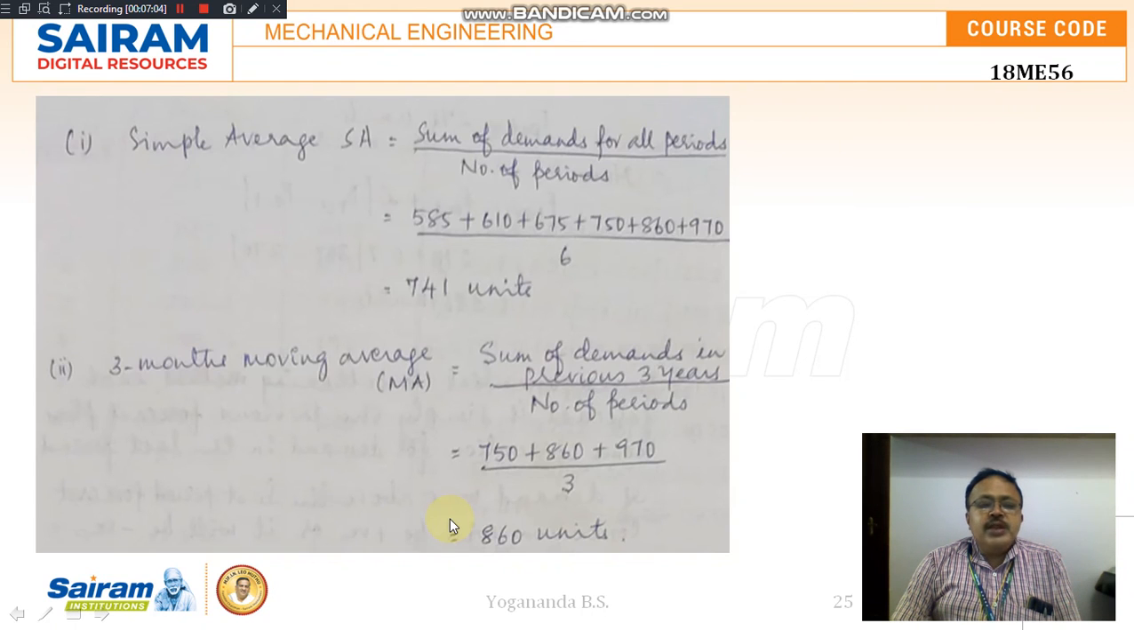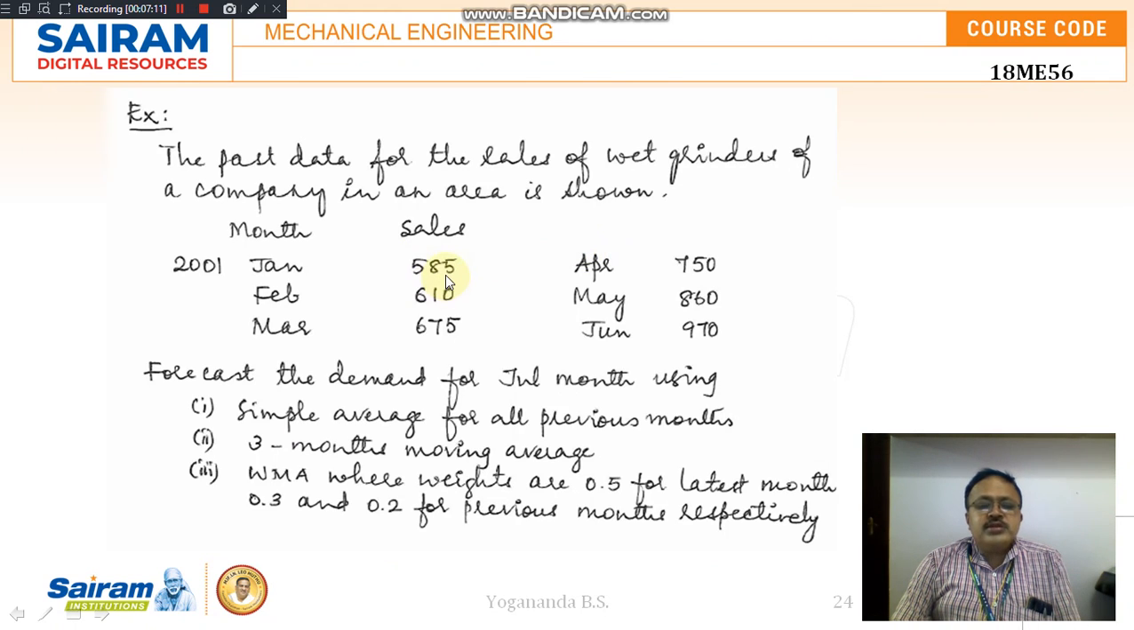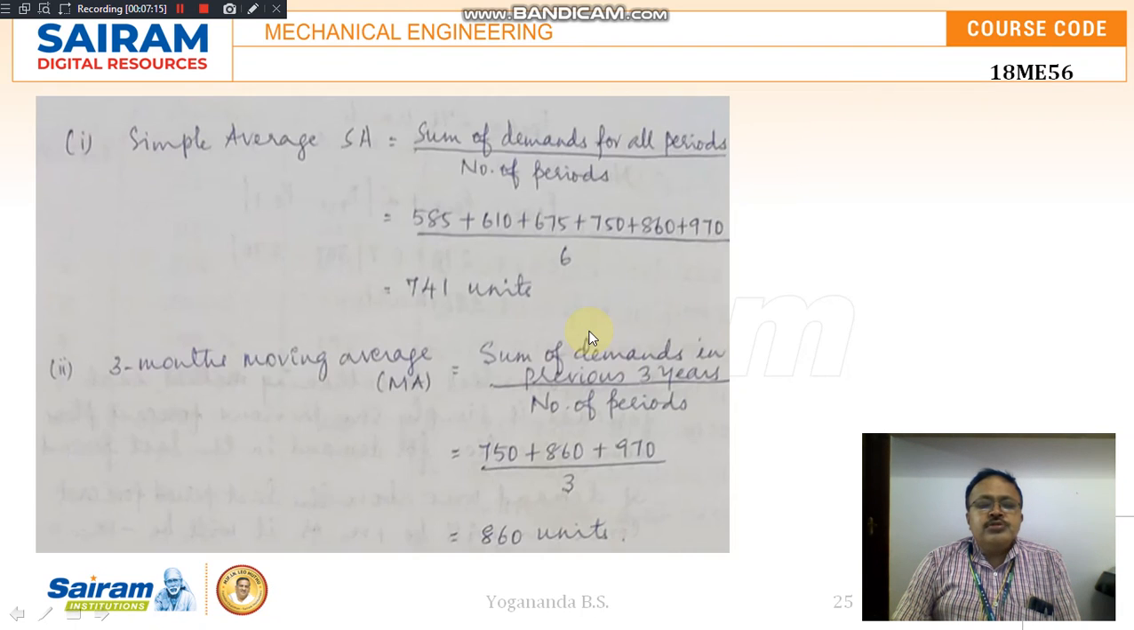Using the simple average, I am considering the sum of demands for all the previous periods, that is six months' sales. I am taking the summation, so the sum of the demands for all six months is done here. The number of periods considered is six months. From this formula, I am estimating that there will be sales of 741 units of wet grinders in the month of July.